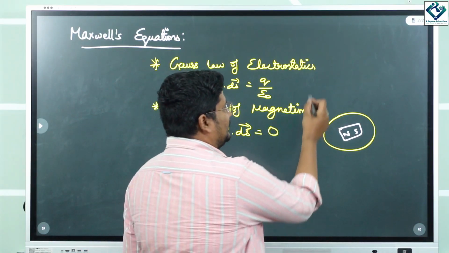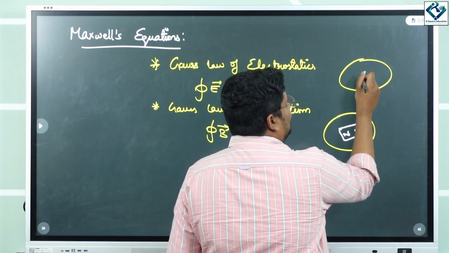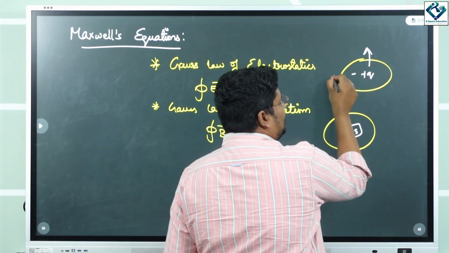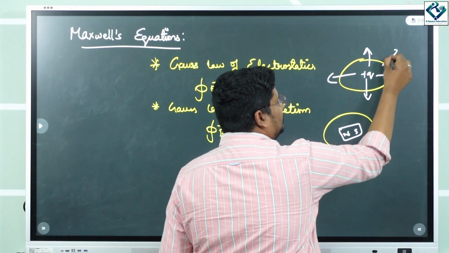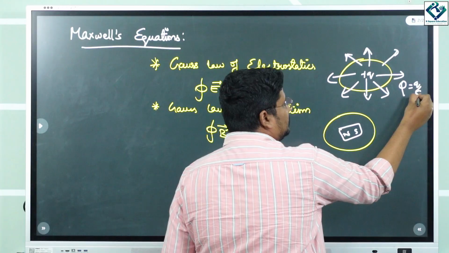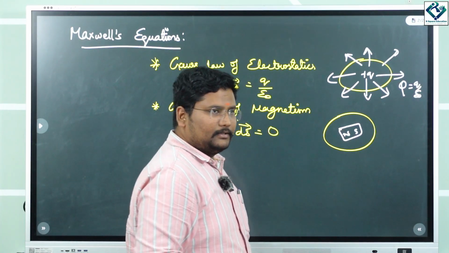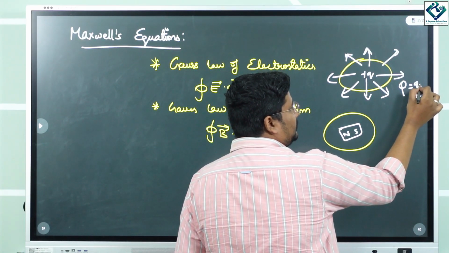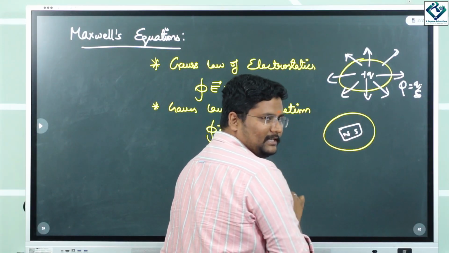In this case, when you are placing a charge, there are going to be field lines coming out. Correct? Yes or no? We can call this q by epsilon naught. Yes? So q is nothing but the total amount of net charge enclosed inside this closed surface.